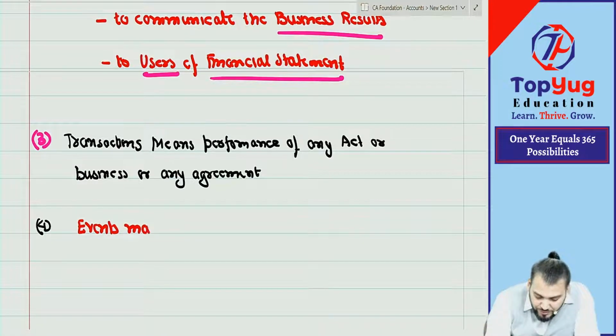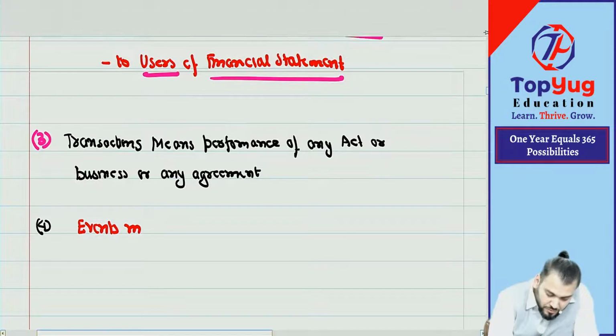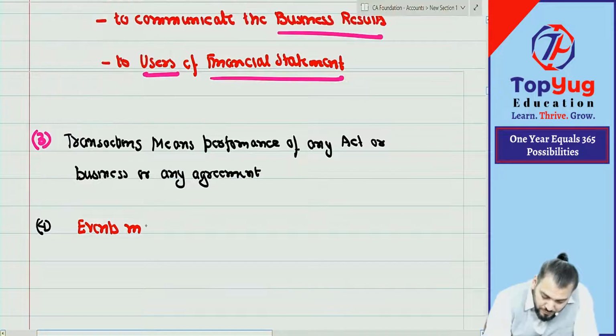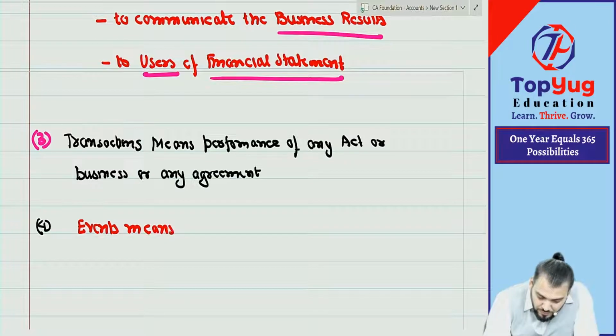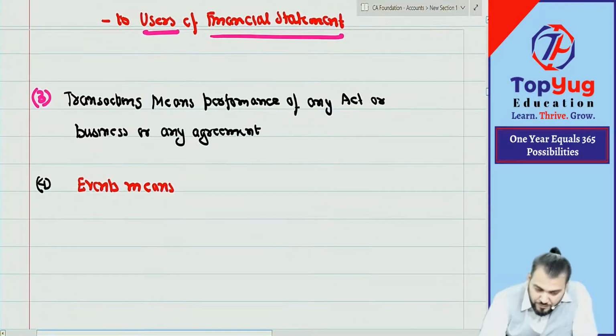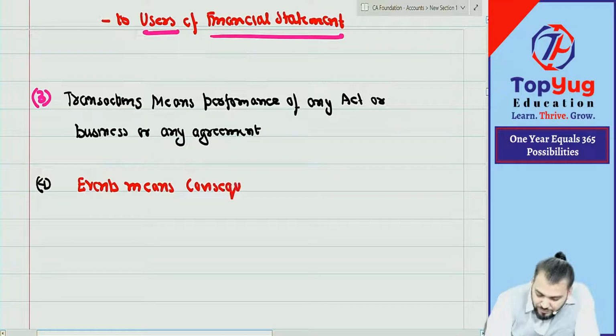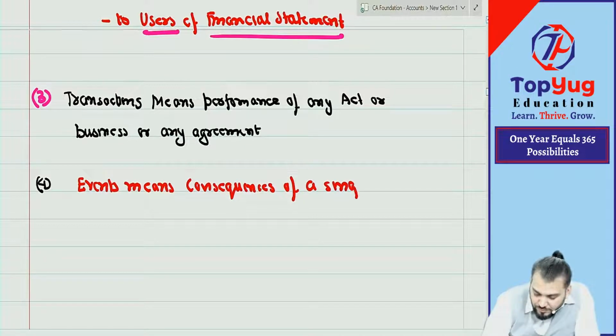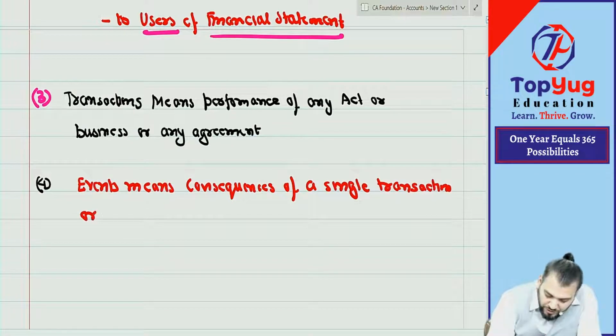Event means consequences of a single transaction or group of transactions.